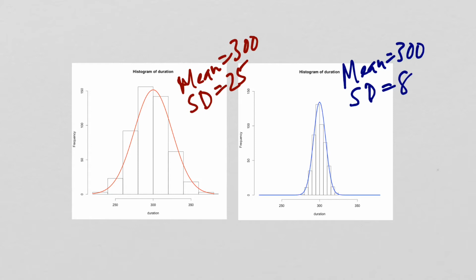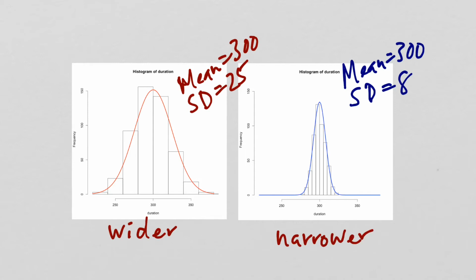And so you can see, even though these distributions have the same mean, around 300, and they have the same shape, they peak around 300 and then they taper off, both of them, this one is a lot wider in spread than this one, which is a lot skinnier. So these have the same mean, but they have different spreads. We might refer to this as having a wider or a larger spread, and this one as having a narrower or a smaller spread.